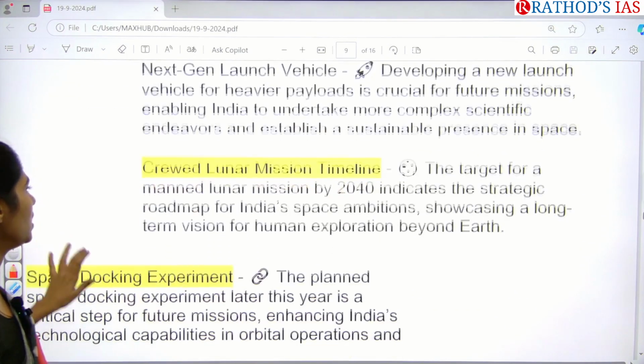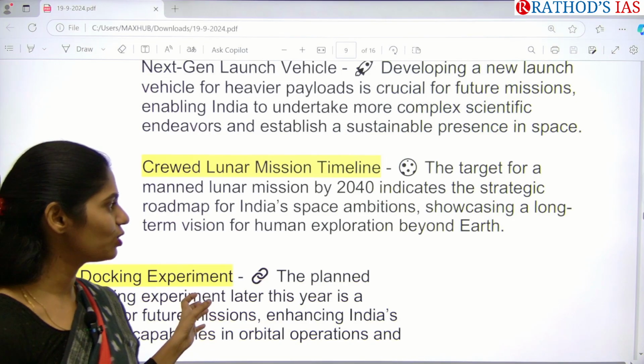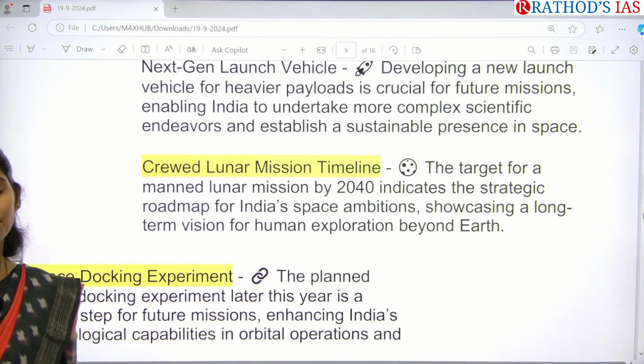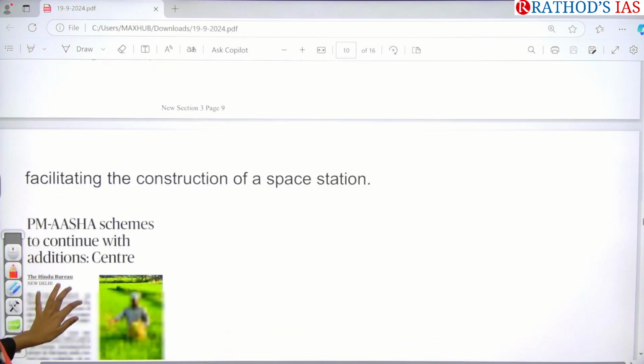Okay, and the next one here is the crewed lunar mission. That means we have a target of a manned lunar mission by 2040. Okay, so here we can understand that there are increasing ambitions of Indians, especially to reach the moon as well. And recently, one private manned space mission had been successfully launched by SpaceX. So in the same way, now we are also focusing on manned missions to space. Okay, so those things you have to remember.